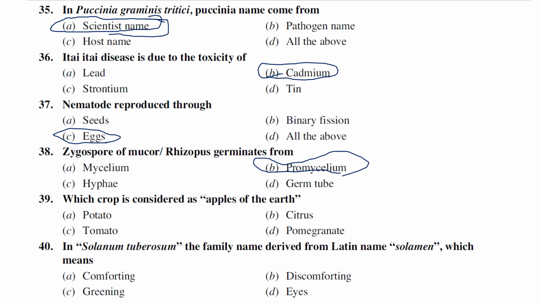Which crop is considered as apples of the earth? Potato, citrus, tomato, pomegranate. So this potato is considered as the apples of the earth. In Solanum tuberosum, the family name derived from the Latin name solamen, sorry, which means comforting, discomforting, greening, ice. The word solamen is actually derived from a Latin word which means comforting. I don't know what it exactly means, but it actually indicates comforting.